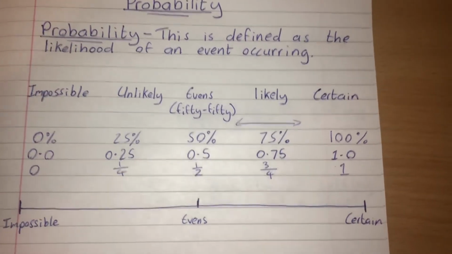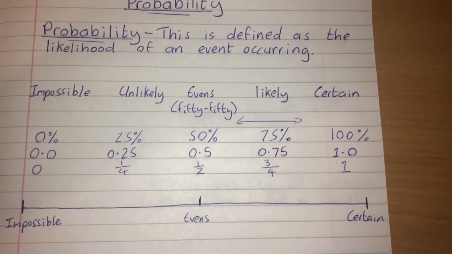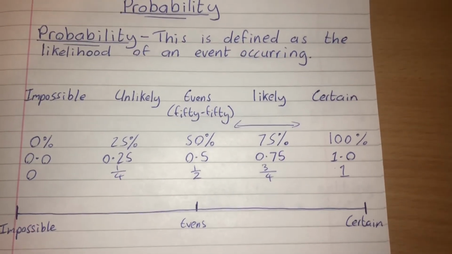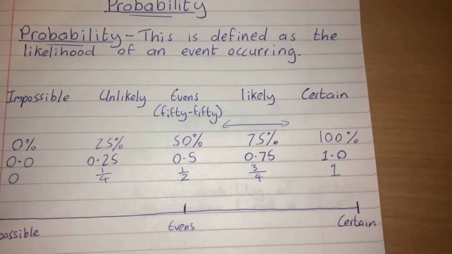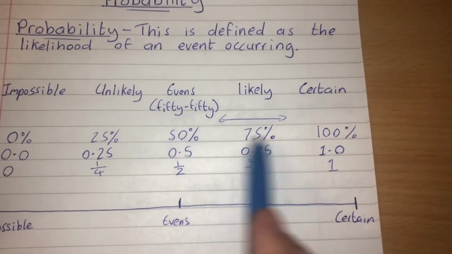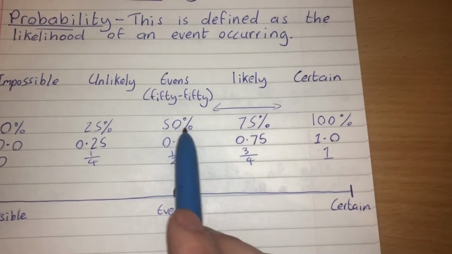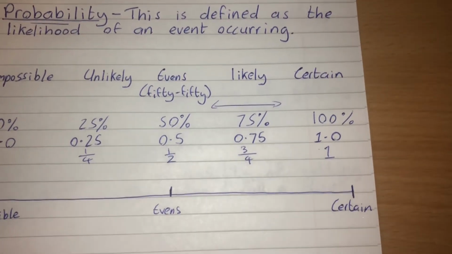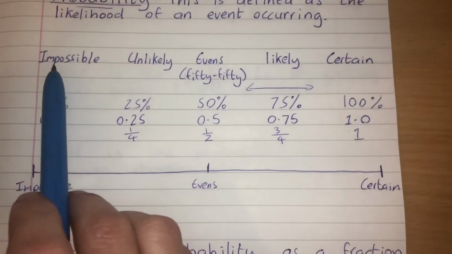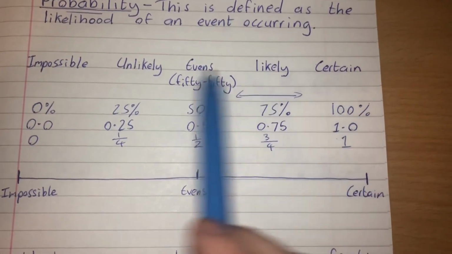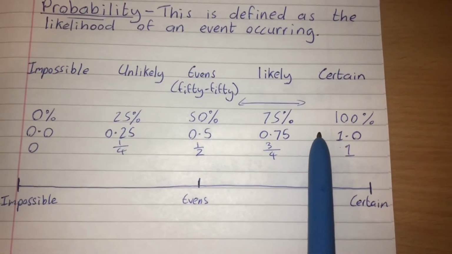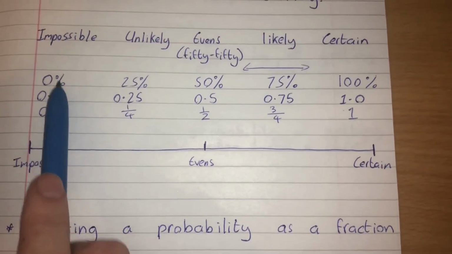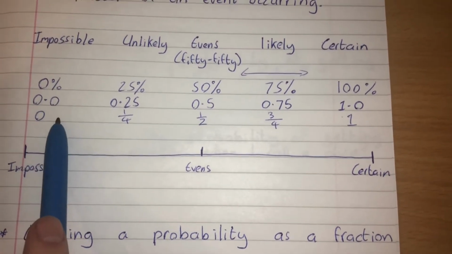What I mean by that is when we talk about unlikely, it covers a broad range of possibilities numerically. Similarly with likely. Likely also covers that broad range of anything after a 50-50 chance, an even chance, right up to a near certainty. So again, only use words when prompted to do so in an exam situation. The better way to describe probabilities is using either percentages, decimals or fractions.